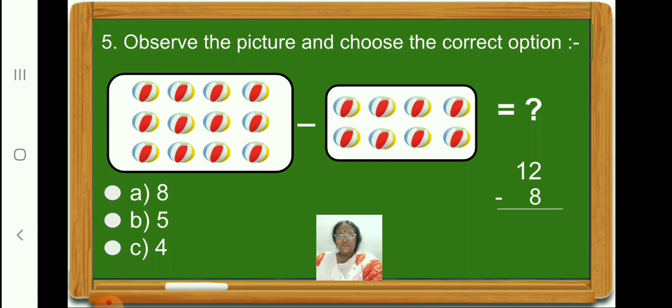Now you have to subtract this and find out the answer. So children, how much is 12 minus 8? Yes, 4. Now out of the given 3 options, we have to find out the correct answer. Option C, 4 is the correct answer. So let us click on option C.